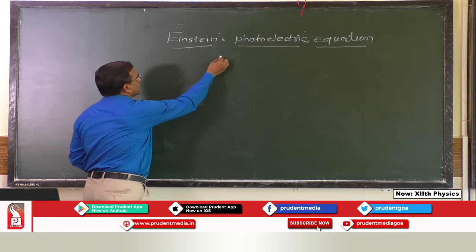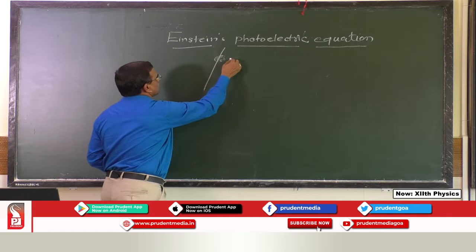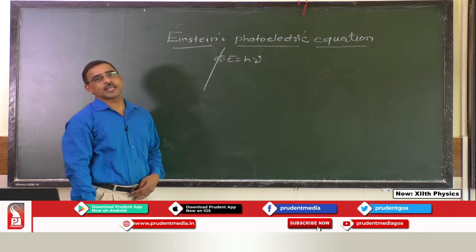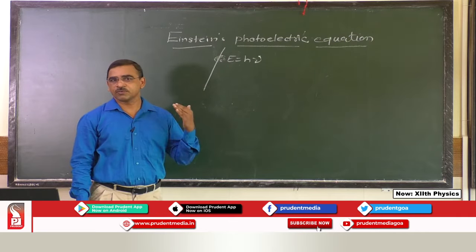So, if a particle has some amount of energy, it will have energy E equal to h nu, where h is Planck's constant and nu is the frequency of light.